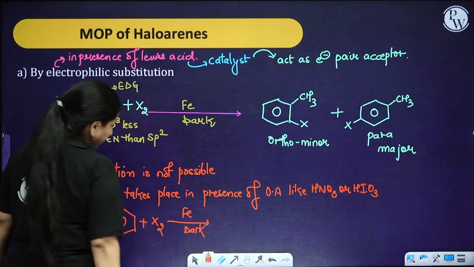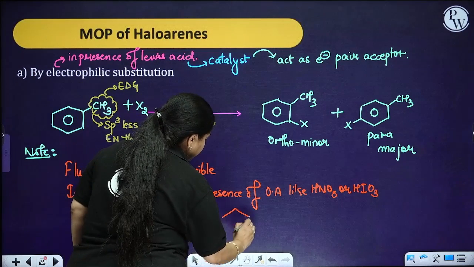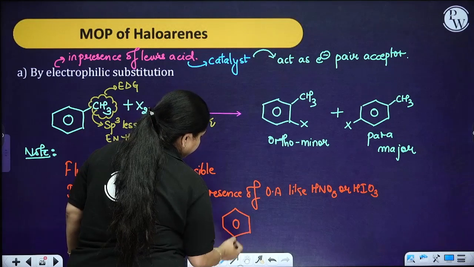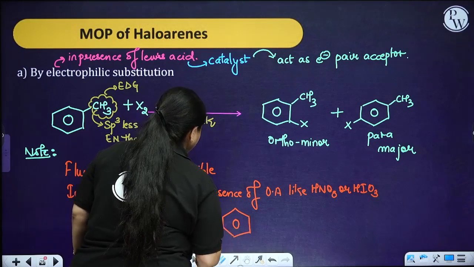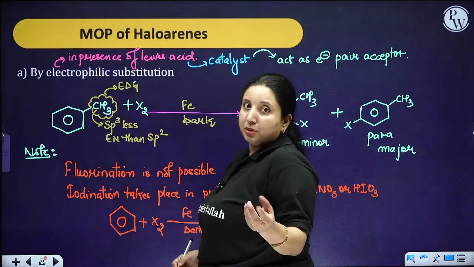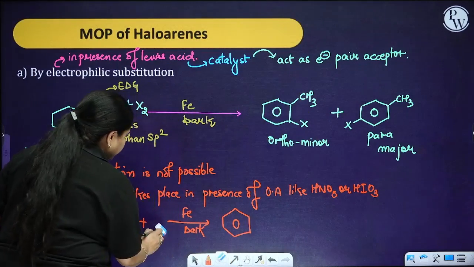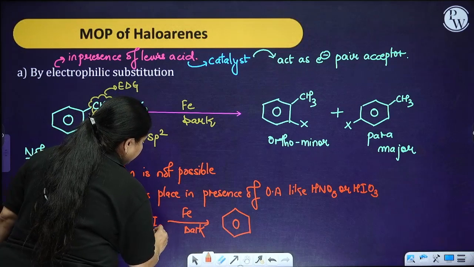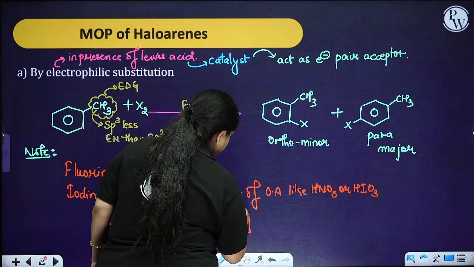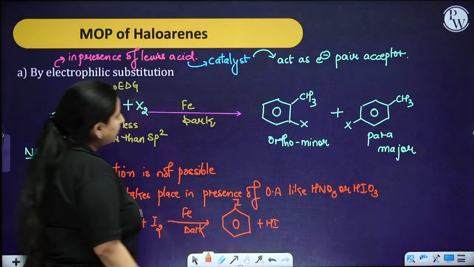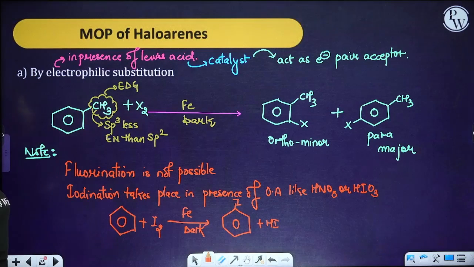Okay, you can have the direct halogenation. So in direct halogenation, suppose you have taken the iodine. Let me take the iodine: iodine plus HI. Fine. So this is how the electrophilic substitution is going to take place in this particular reaction.